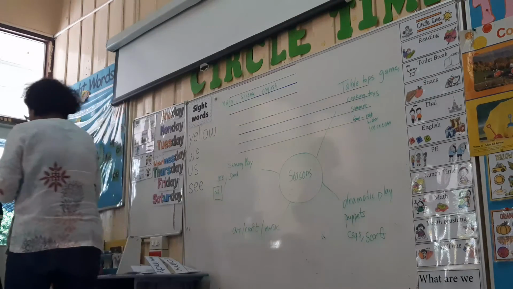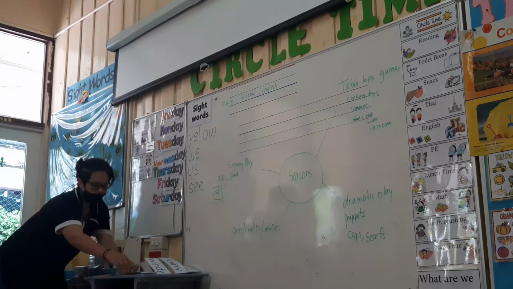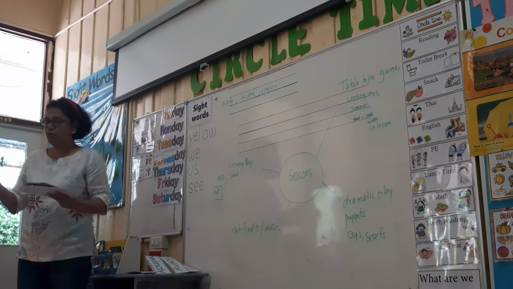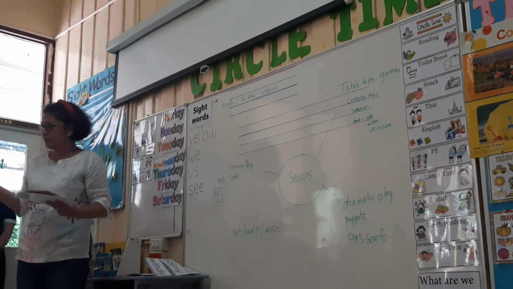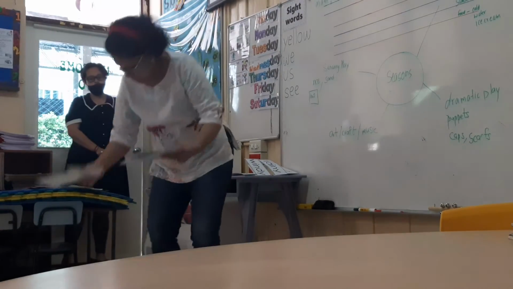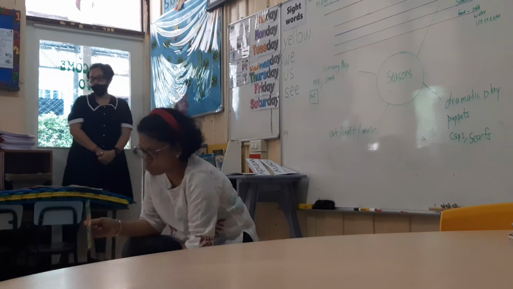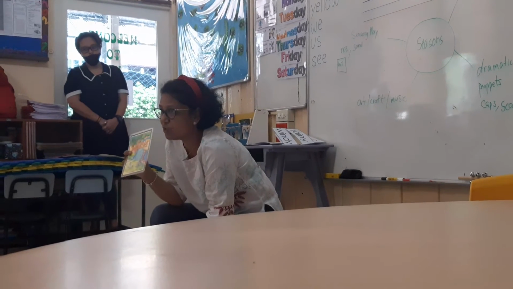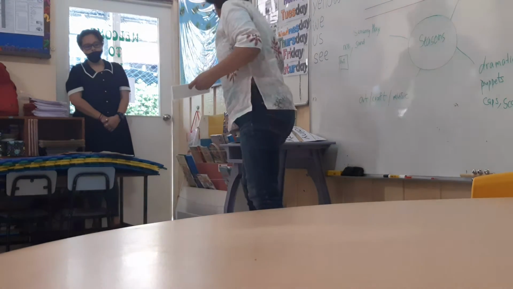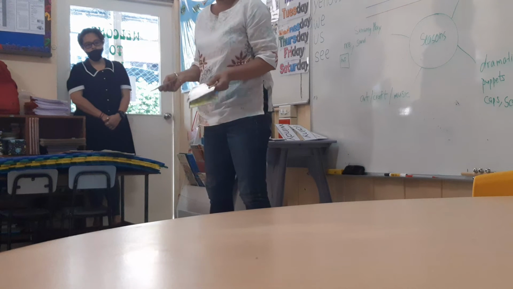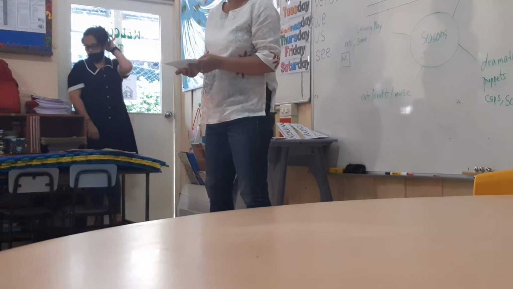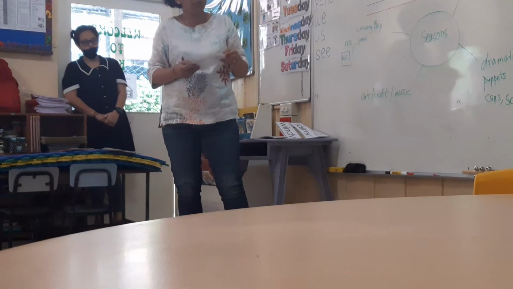And then tabletop games can be also, yeah, sure. This is a game that we had played last year, which was very interactive. We had four of the seasons. We start with the summer first, and then we put all these pictures over here. They look at the picture and sort it according to what should come under the summer season, and they identify that these are the things related to the summer season. Later, at the end of the four weeks, we can put all four of them together and review their knowledge, whether they are able to tell what comes under which season. So this is also one of the tabletop activities that we will be doing with them.